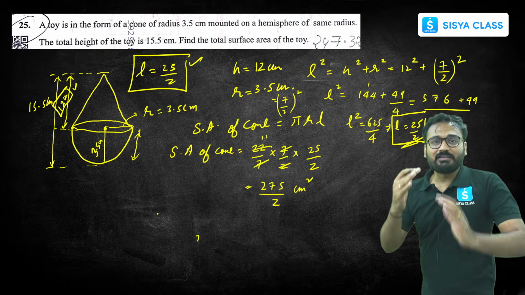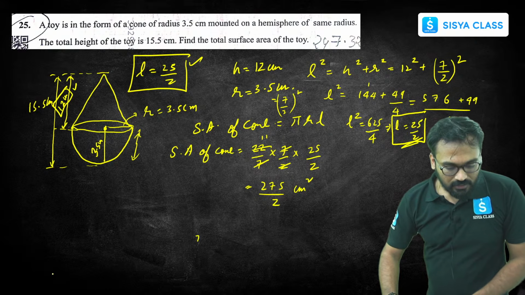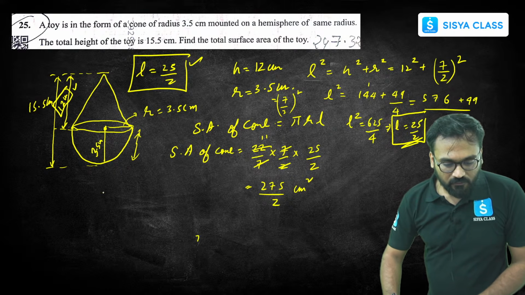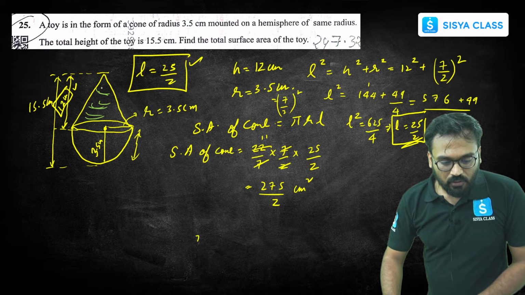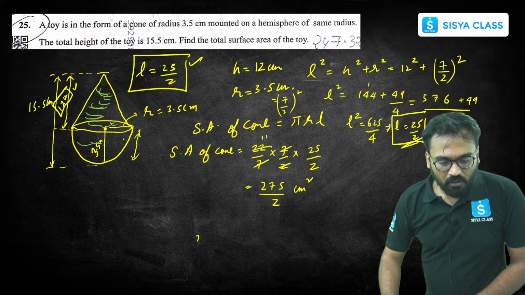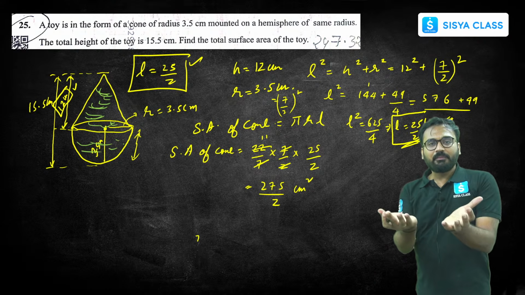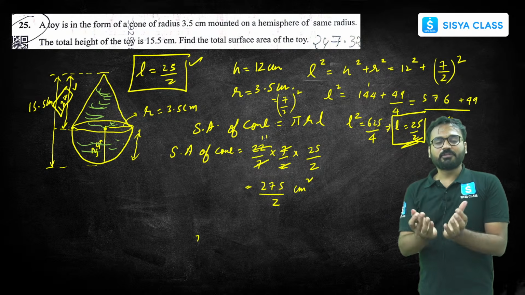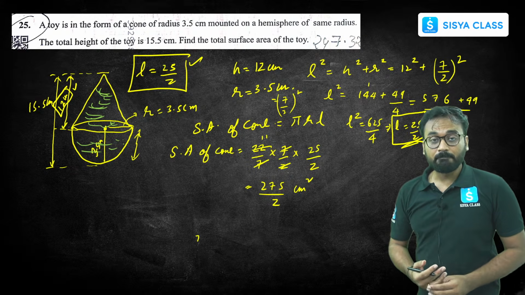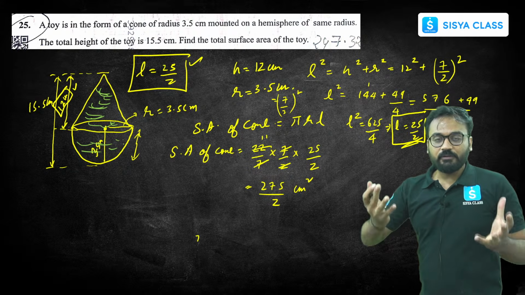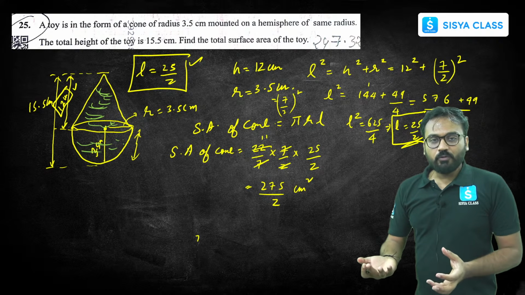This is only the surface area of the cone, this top part. We have to now add the surface area of this bottom part as well. So bottom surface area will be the hemisphere's surface area, which is the curved surface area, which comes out to be 2 pi r square. The total surface area of a sphere is 4 pi r square.